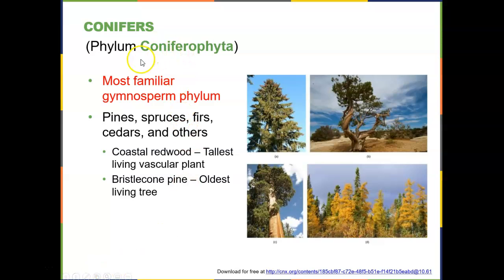Let's look at that phylum that I mentioned, Coniferophyta. These are the conifers. These are the most familiar of all the gymnosperms. They include pines, spruces, firs, cedars, and other trees of that likelihood. We have a few examples of them here, with the coastal redwood being the tallest living vascular plant, and the bristlecone pine, this is the bristlecone here, being the oldest living tree in the gymnosperm group.